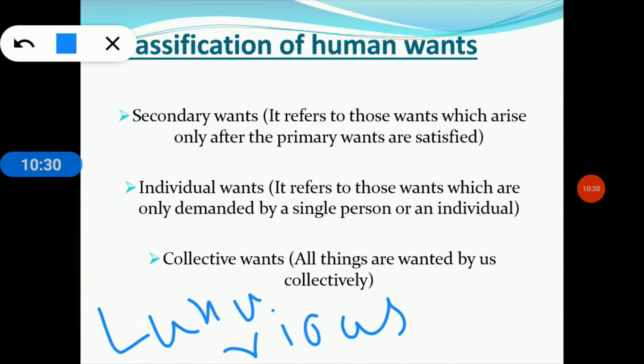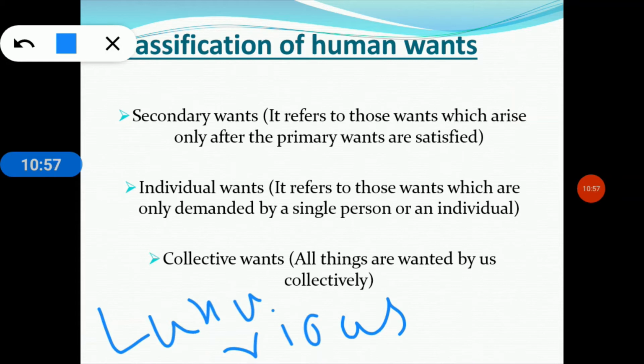So wants for luxuries refer to those wants which are very expensive and meant to show the wealth and power of a person. For example, modern and costly houses, expensive cars, expensive diamond jewelry, and the AC are examples of luxurious commodities.